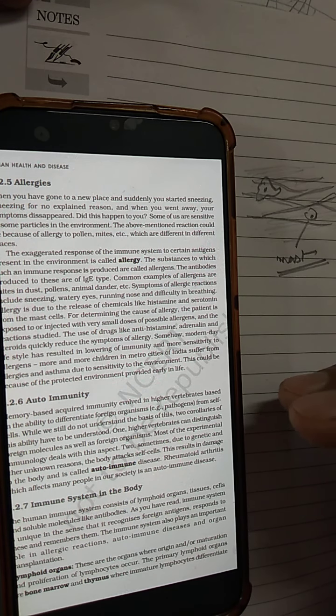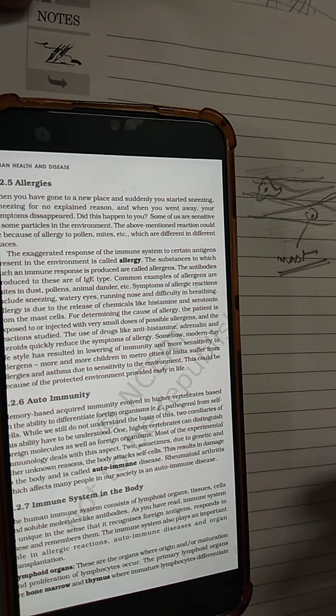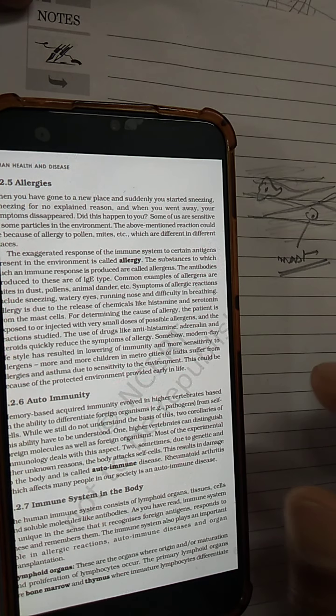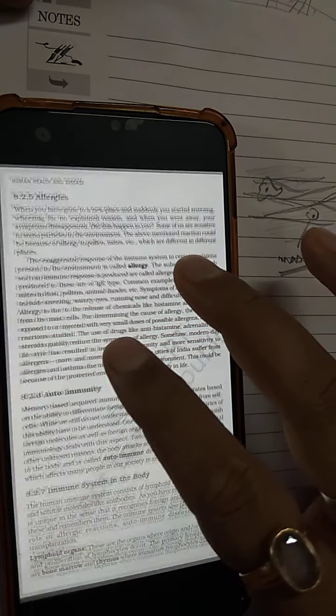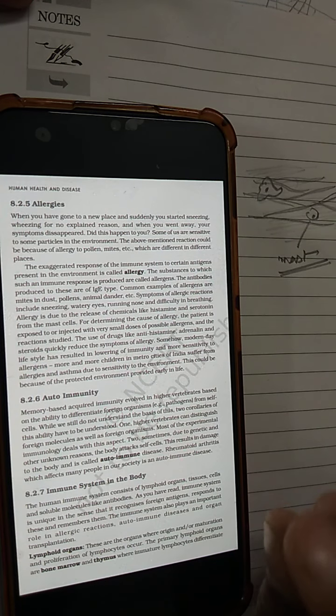When there is an allergic reaction, a lot of IgE antibody is produced by the protective cells, or the lymphocytes, of our body in reaction to the allergens. Having a slight allergic reaction is better because it shows our sensitivity, but too much of an allergic reaction can be fatal.